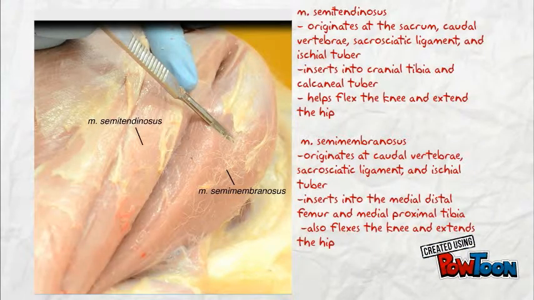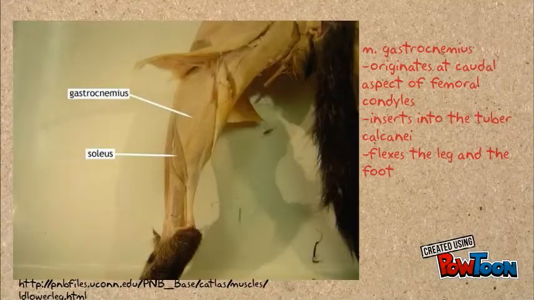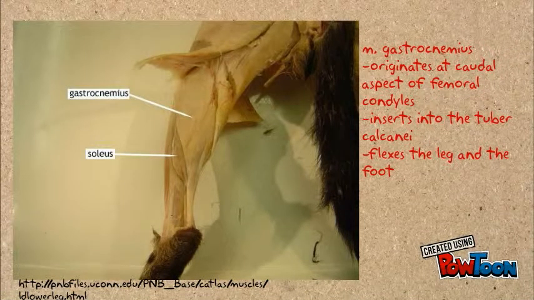Both the semitendinosus and the semimembranosus flex the knee and extend the hip. The M. gracilis adducts the hip and flexes the knee. The M. adductor adducts the hind leg. The M. gastrocnemius originates at the caudal aspect of the femoral condyles, inserts into the tuber calcanei, and flexes the leg and foot.